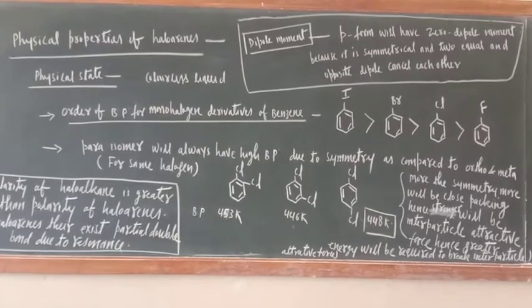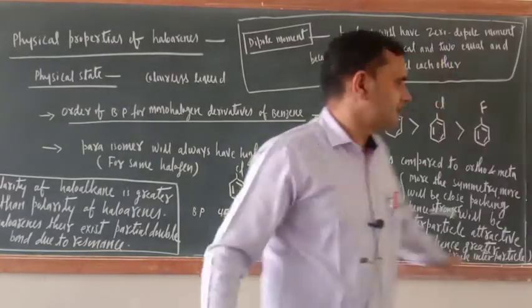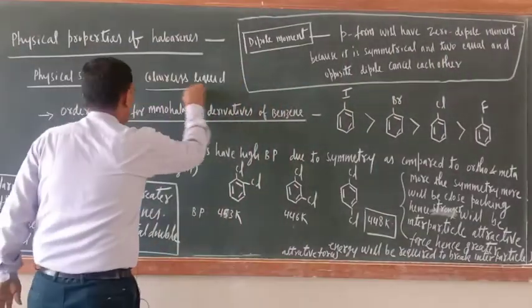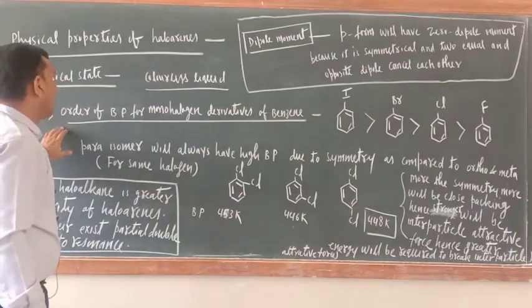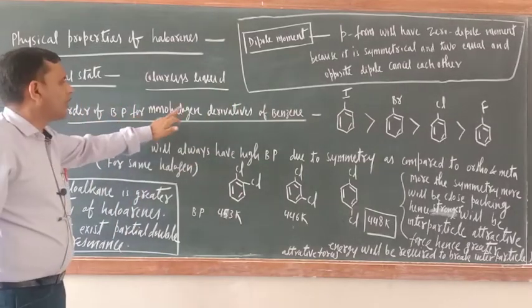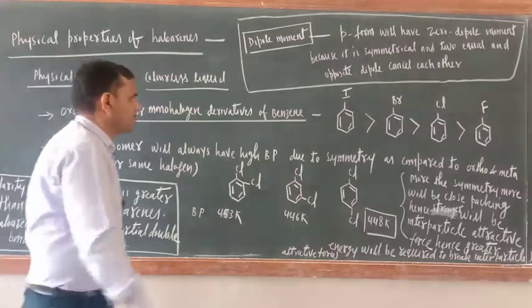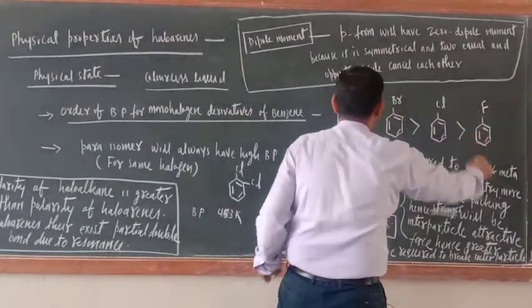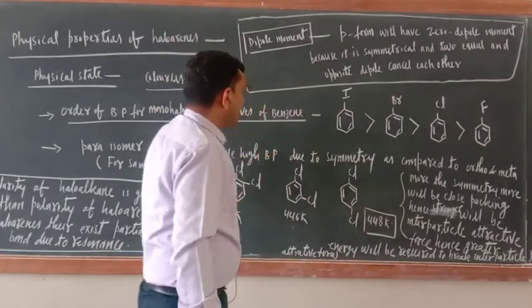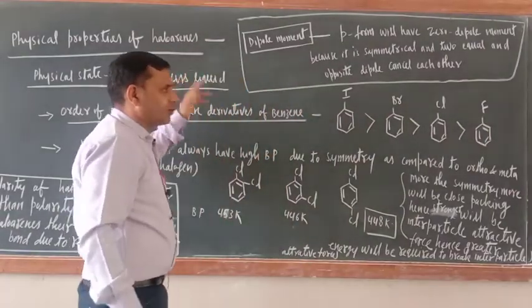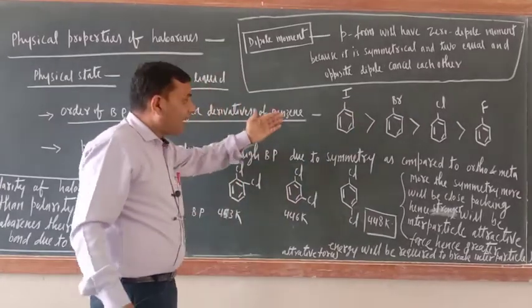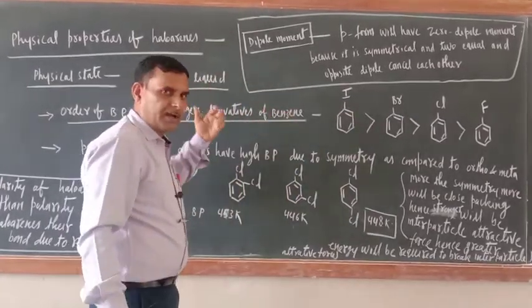Now physical properties of haloarenes. See the physical state. Basically they are colorless liquid. Now the order of boiling point of monohalogen derivatives of benzene: iodo, bromo, chloro, fluoro. Why? In the earlier case I taught you that polarity is more in case of fluorine, but here I wrote the reverse order. Why is this there?